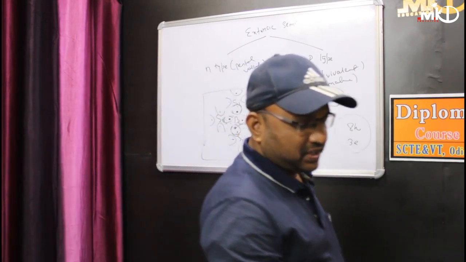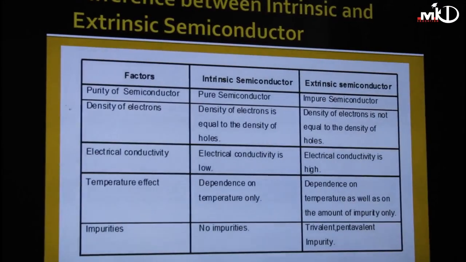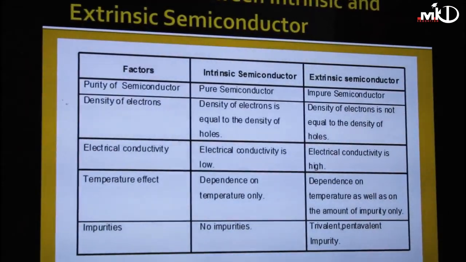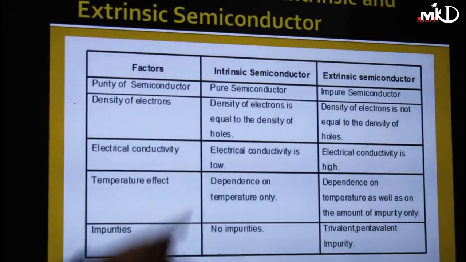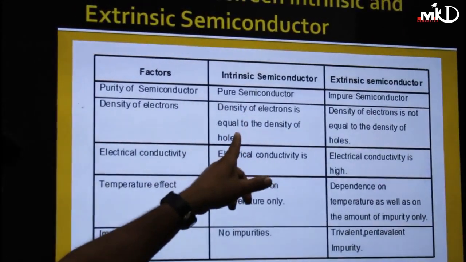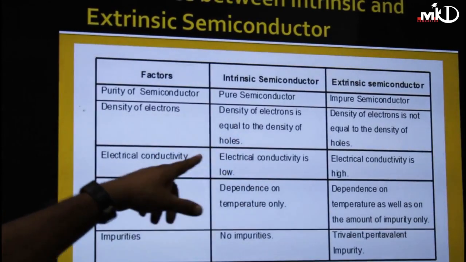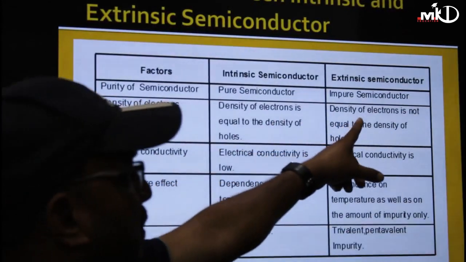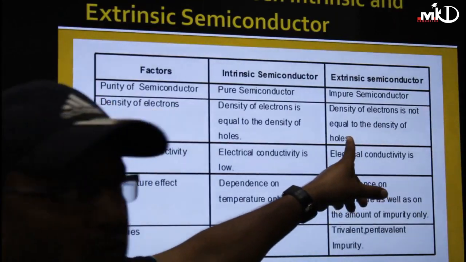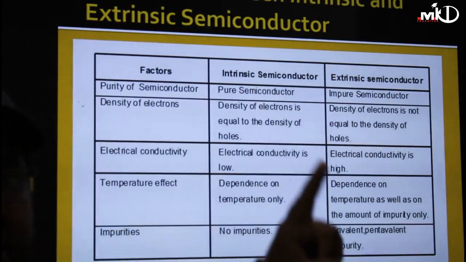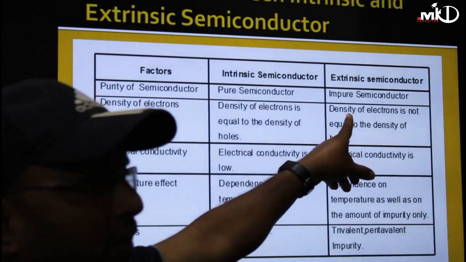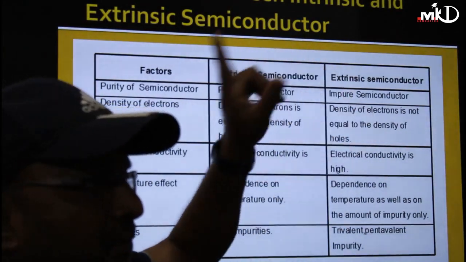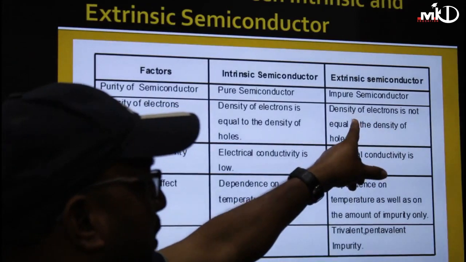And if you go to the difference, I already told you, in case of intrinsic, the density of electrons equals the density of holes, that is, N equals P. In case of extrinsic, the density of electrons is not equal to the density of holes. If it is N-type, the number of electrons is more than the number of holes. If it is P-type, the number of holes is greater than the number of electrons.